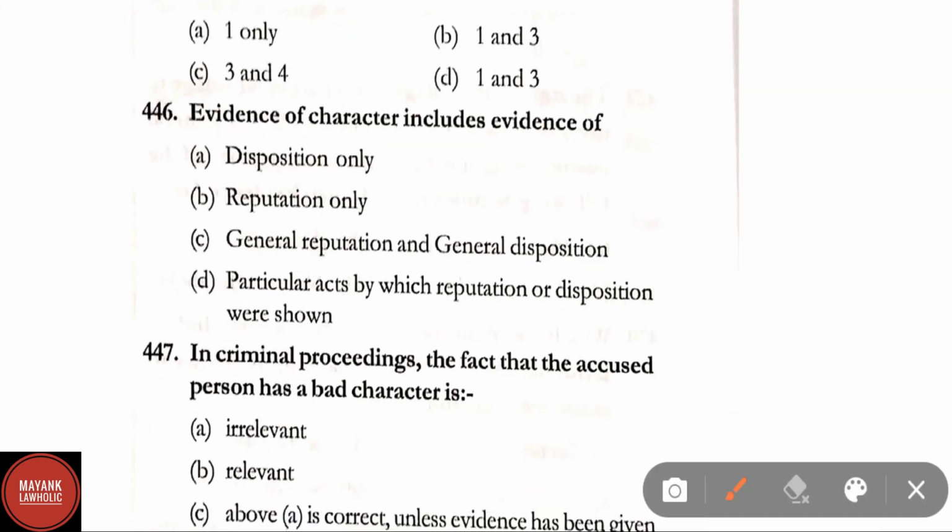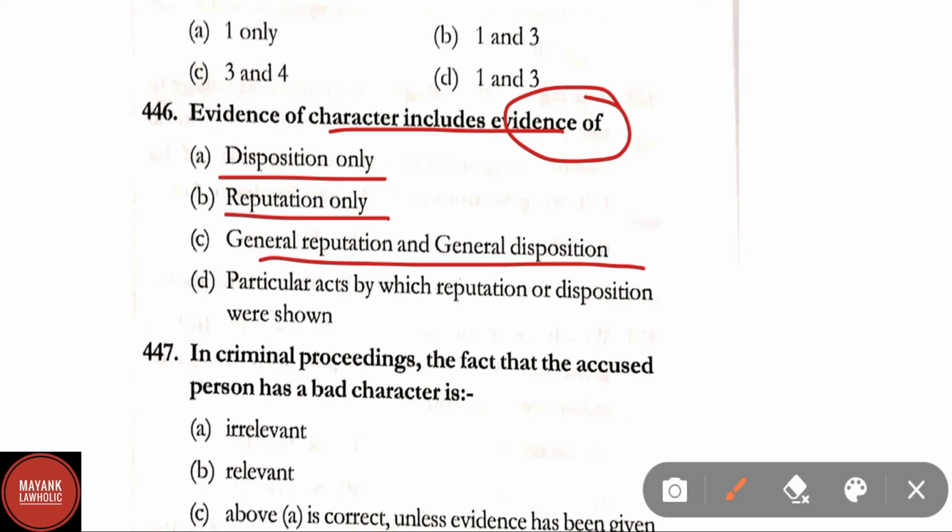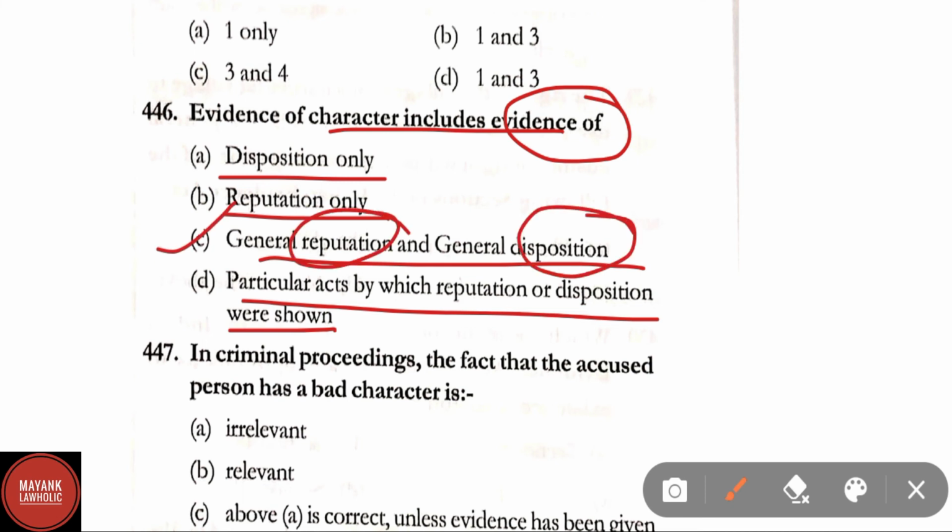Question number 446. Evidence of character includes: evidence of disposition only, reputation only, general reputation and general disposition, or particular acts by which reputation or disposition were shown. Here correct answer is option C, that is general reputation and general disposition.